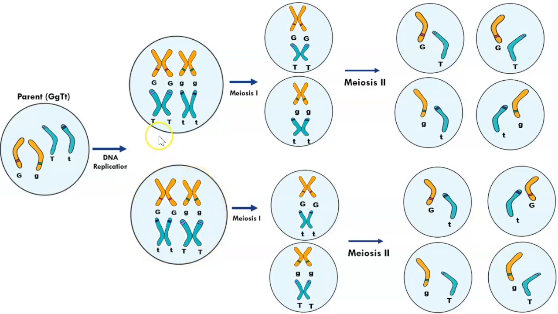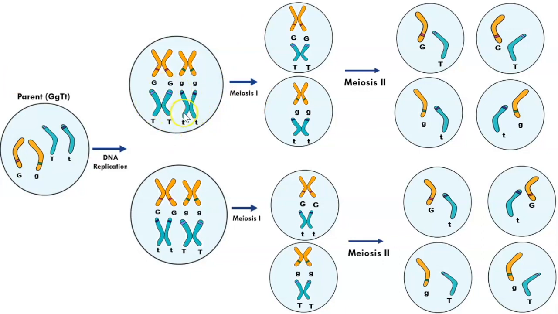Okay, focus on the chromosome here. For the second gene, on this side we have the dominant allele, and on this side we have the recessive allele.